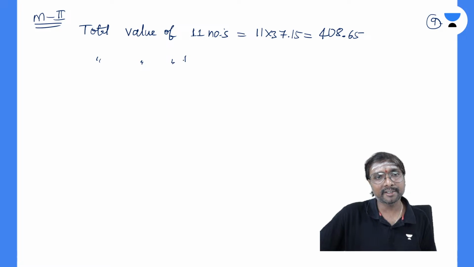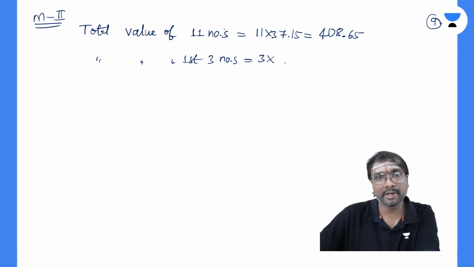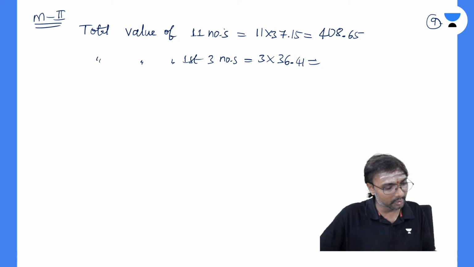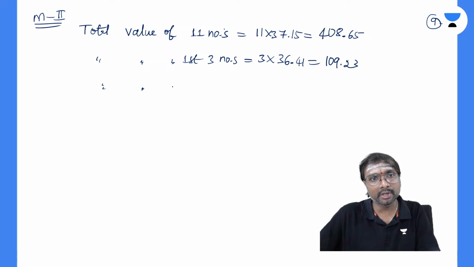And what can you say about the total value of the first three numbers? What is the total value of the first three numbers? 3 into its average, 36.41, na? 36.41, right? 3 into 36.41 is what? So this is 3 into 36.41. What does it come to be? 109.23. And what is the total value of the last 7 numbers?